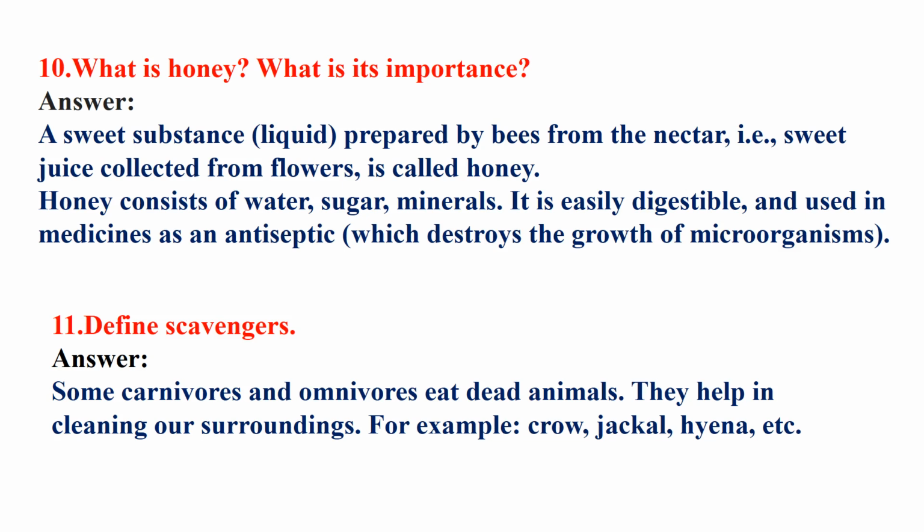These are scavengers actually. So they are helping clean our surroundings. That's why they are called scavengers. So scavengers come under carnivorous as well as omnivorous. Some carnivorous and omnivorous that eat dead animals are called scavengers, and they help in cleaning our surroundings. And you can name them easily, I hope.